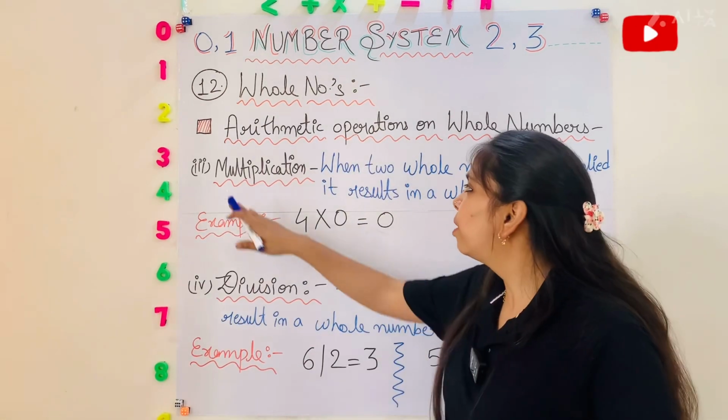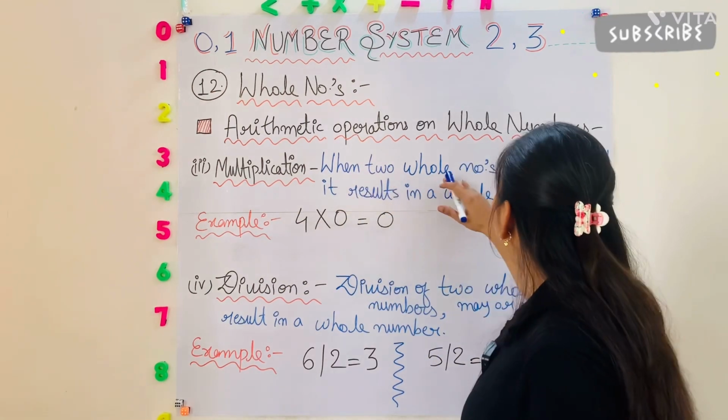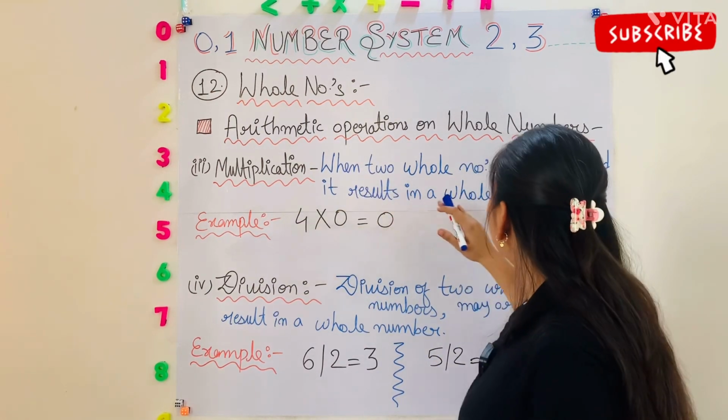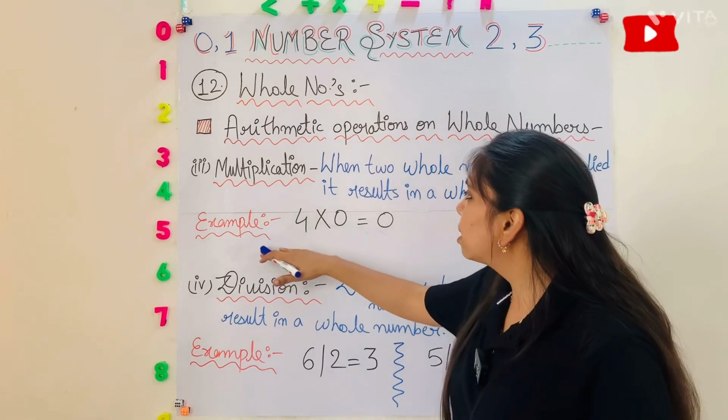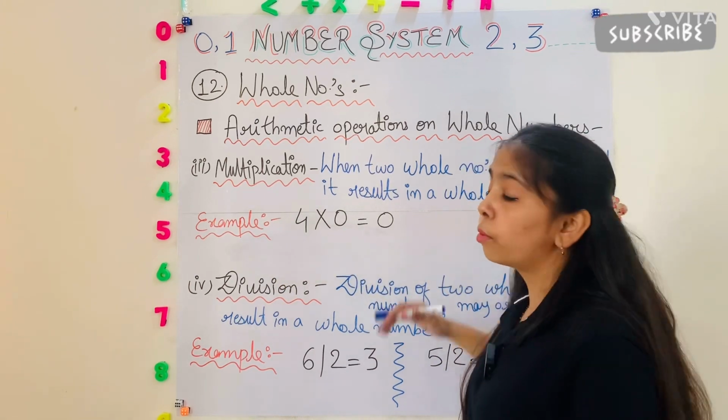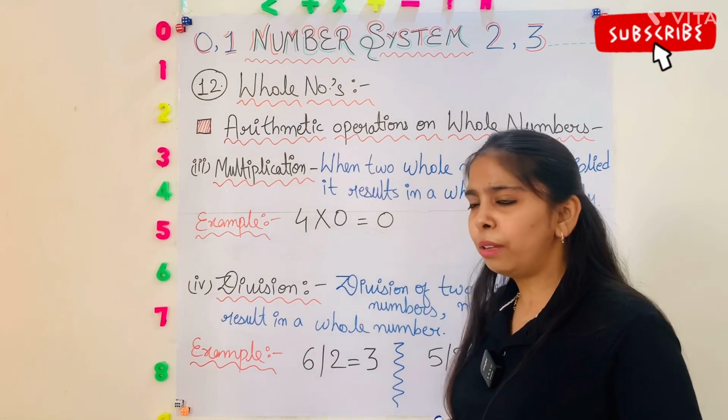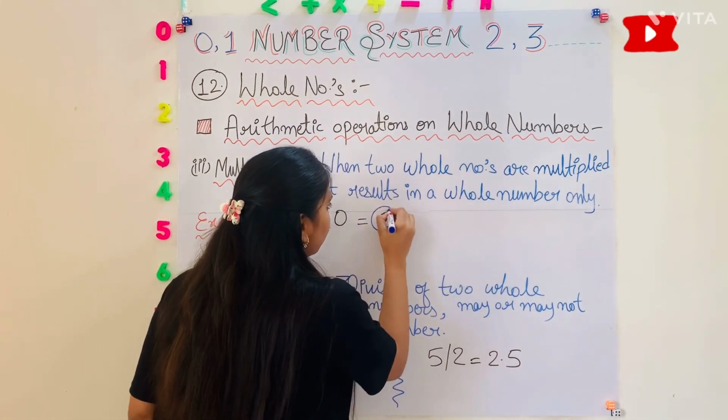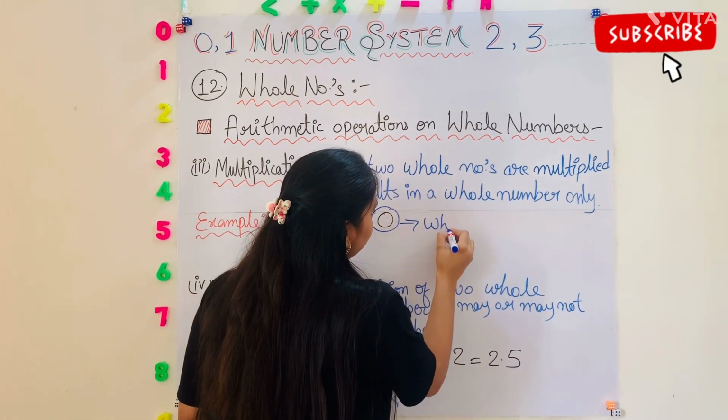Okay. So the third one is multiplication. When two whole numbers are multiplied, it results in a whole number only. For example, 4 into 0 is equal to 0 and we all know that 0 is a whole number.